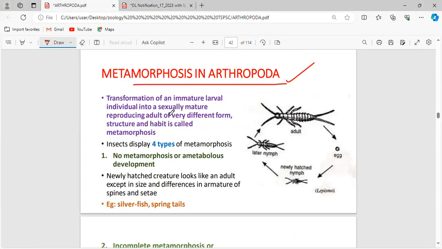What is meant by metamorphosis? Any idea? I have explained it to you multiple times. What is metamorphosis? Just tell me what you know about metamorphosis.